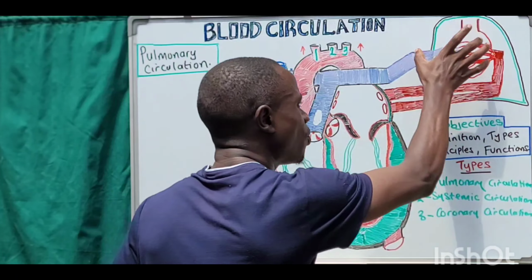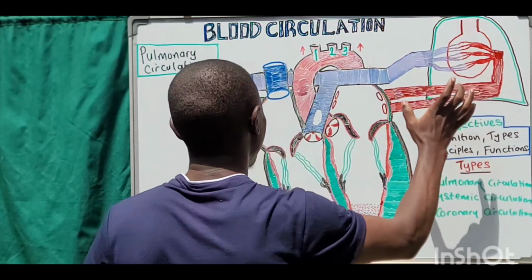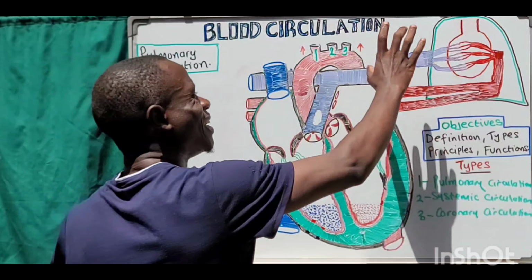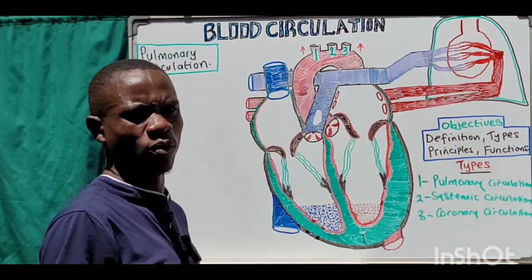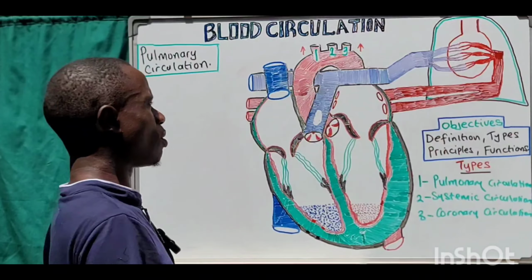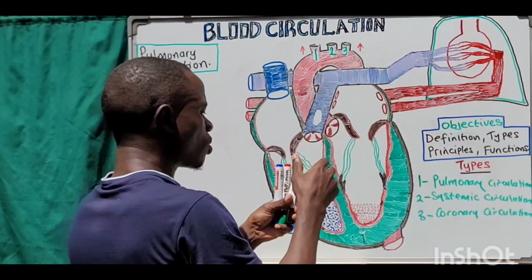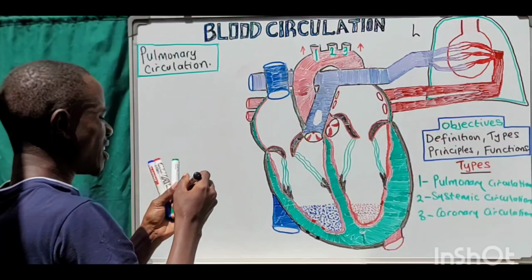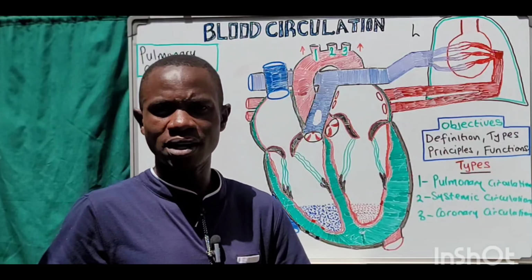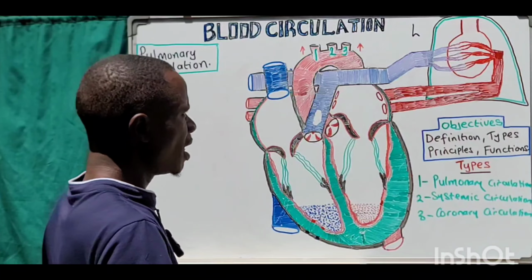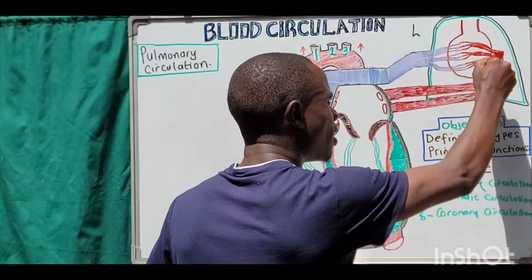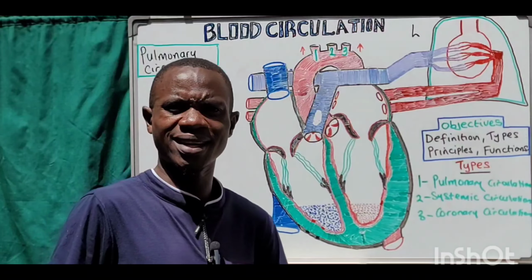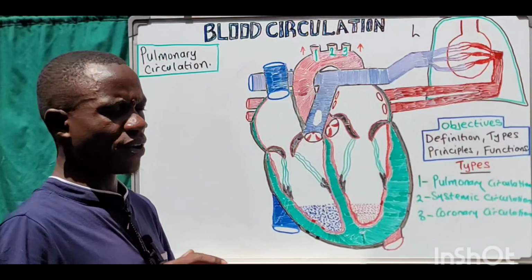Okay, the same thing which is happening here is exactly the same which is going to be happening on this side. However much I have not drawn it here, it is exactly the same diagrammatic illustration of this side of the right lung. So now this one here is the left lung, and this side here is the right lung. Okay. So now this one is the alveolus, where our gas exchange is going to be taking place, because the primary function of the pulmonary circulation is gas exchange.